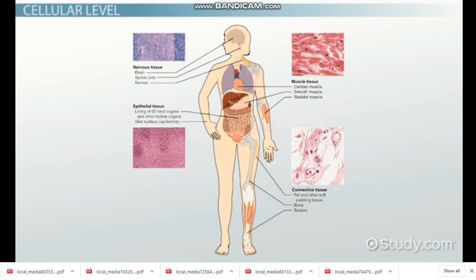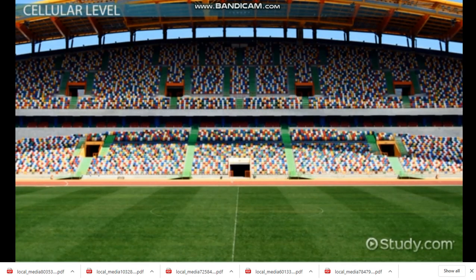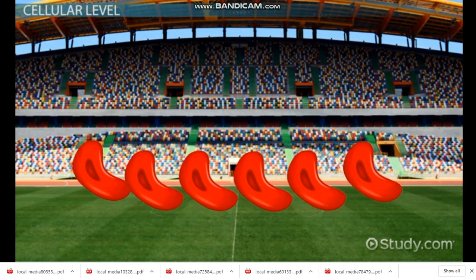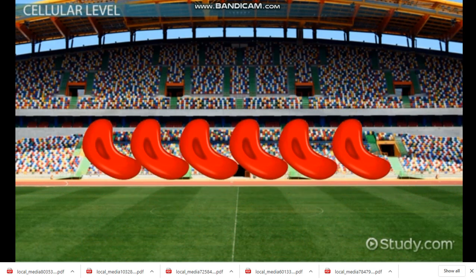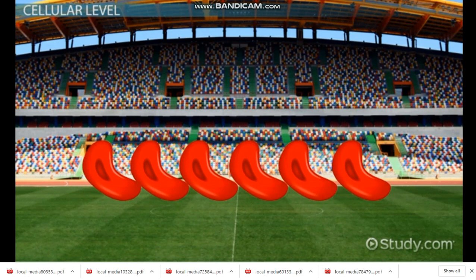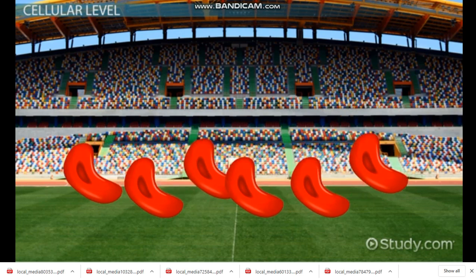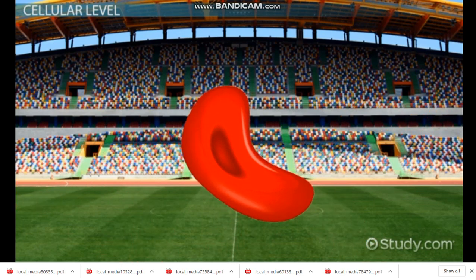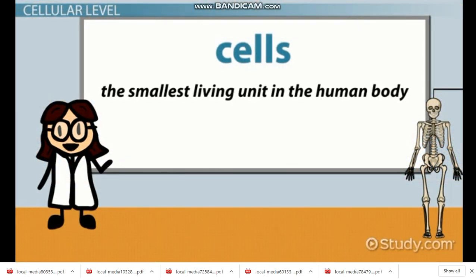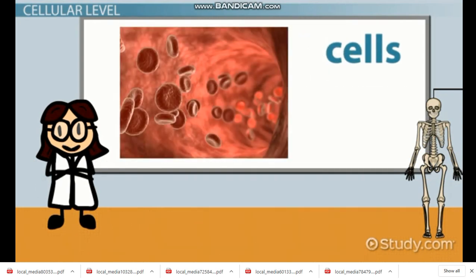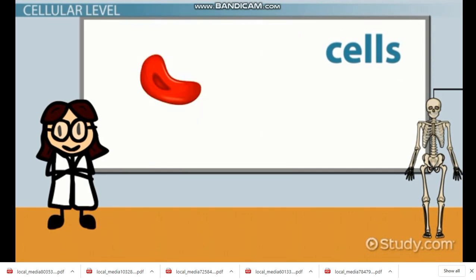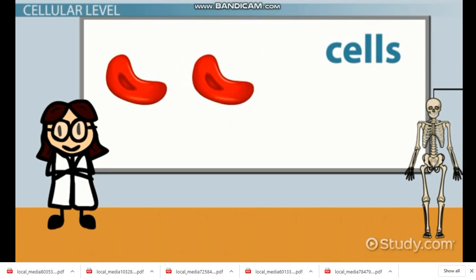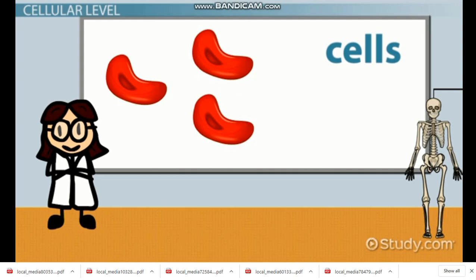We define our tissues as similar cells working together. If you think about a tissue as being a team, the cells making up the tissue are the teammates. While the whole team, tissue, is working towards a goal, the real action happens at the level of each individual teammate, cell. Cells are considered the smallest living unit in the human body. Cells are considered living because they typically have all the components and machinery required to keep themselves alive, and some are even capable of copying themselves by dividing to form new cells.